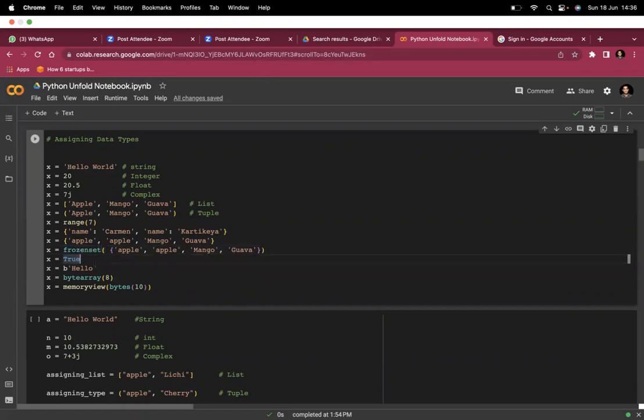And yeah, X is a Boolean, and then b hello is a byte. b, and this is a bytearray. This is a memoryview of a bytearray, something. So this is the way you assign data types.